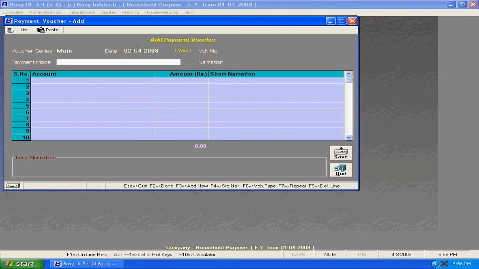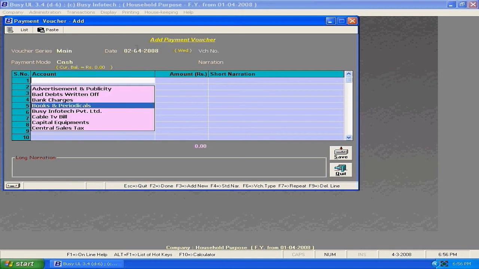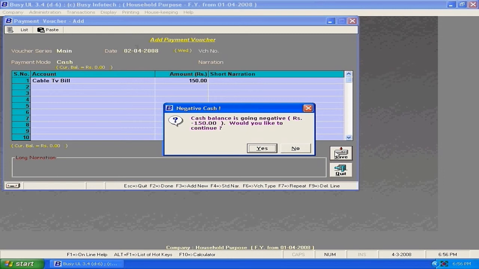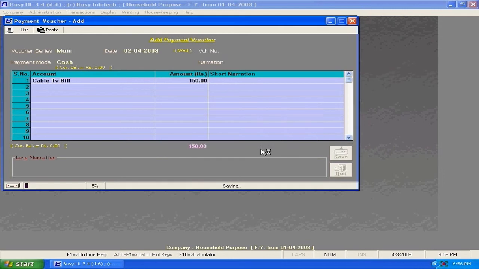Now you can find the cable TV account which is being created by us. Enter the amount, click on save. Yes, this is a warning for cash going into negative balance. Like this you can create payments, all the payments made on a particular day.